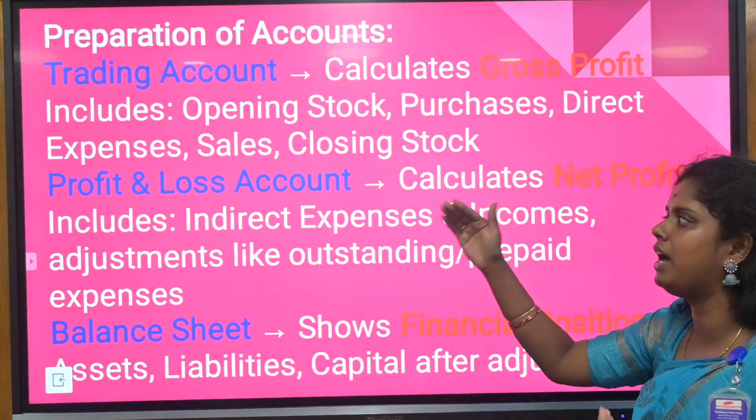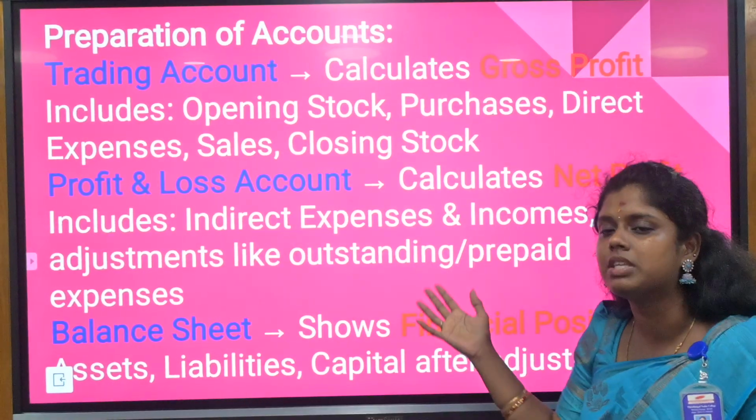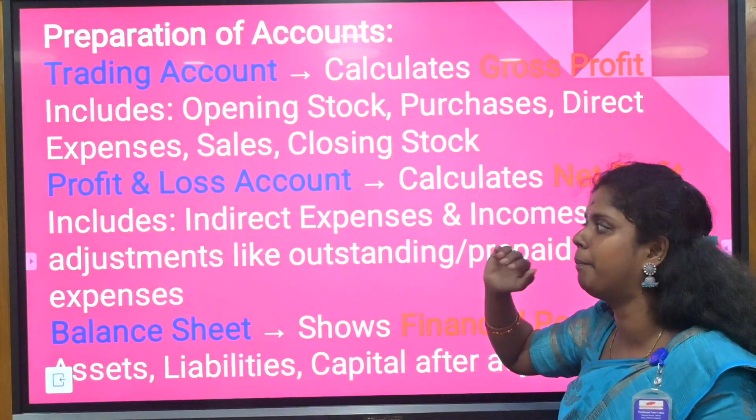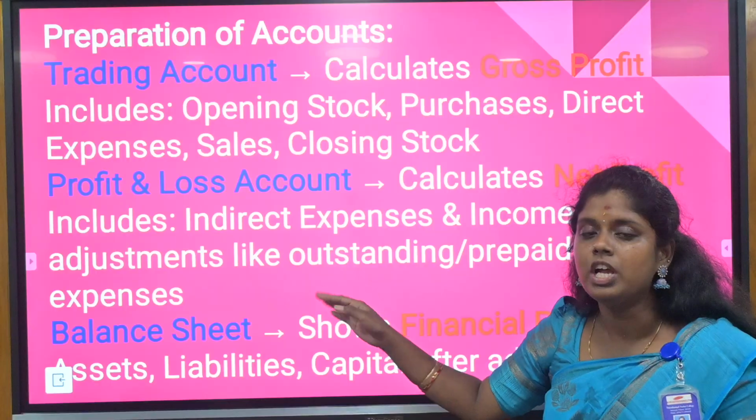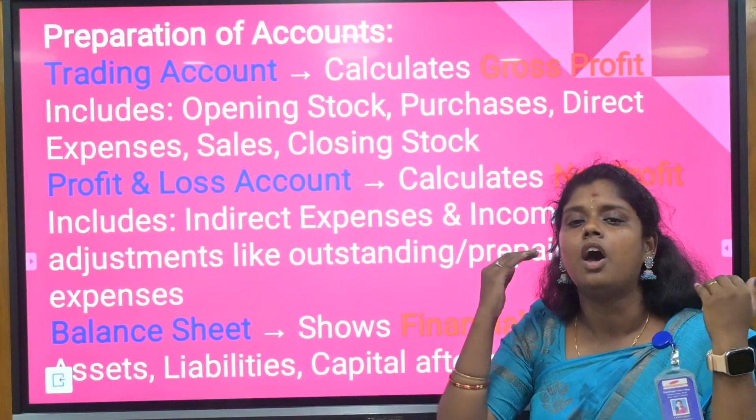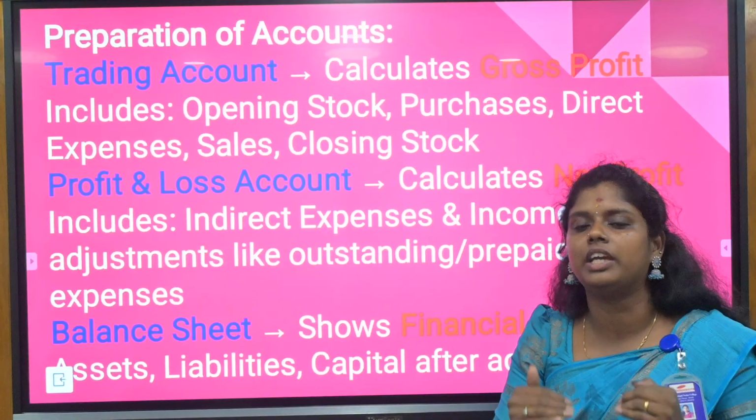Initially we are going to prepare the profit and loss account that includes the indirect expenses, incomes, and adjustments like outstanding, prepaid, accrued and everything. It will be coming in the profit and loss account. After collecting all the commissions received and paid, all the expenses you are going to give in the profit and loss account. Finally you are going to give the balance sheet.